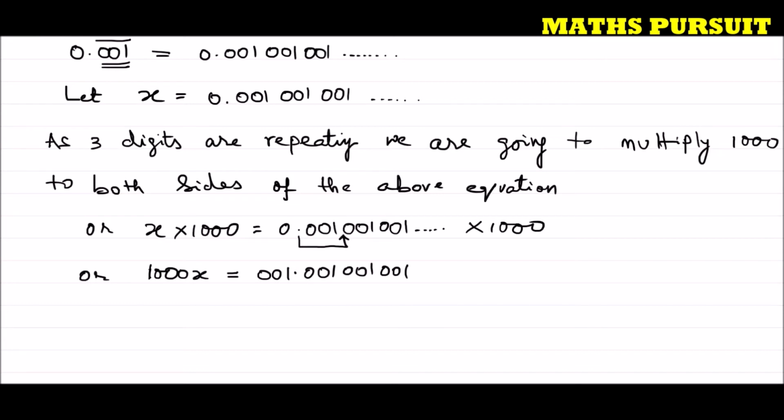I can add as many 001 as I want because this is repeating. So what we got: 001.001, 001, 001. Or I can write the above step as 1000x is equal to 1.001, 001, 001, and this one is repeating.